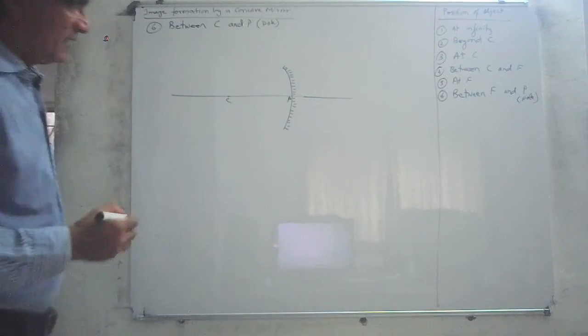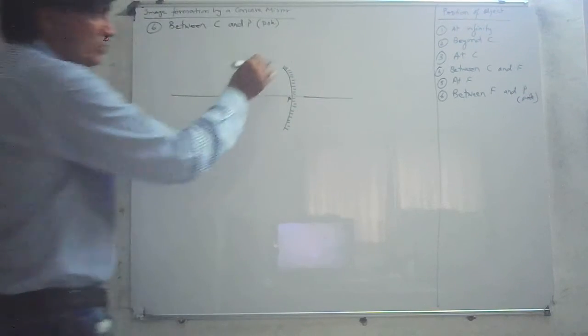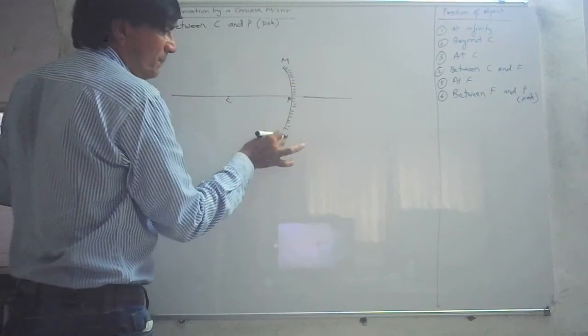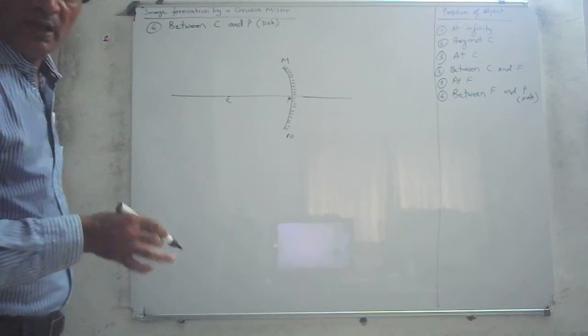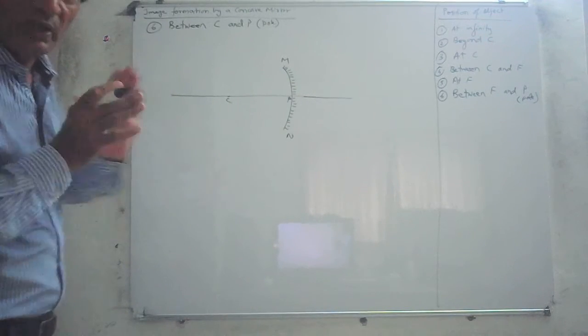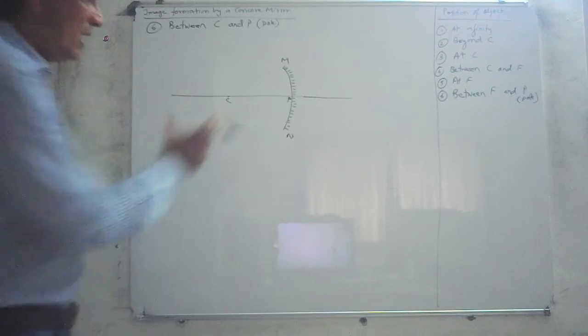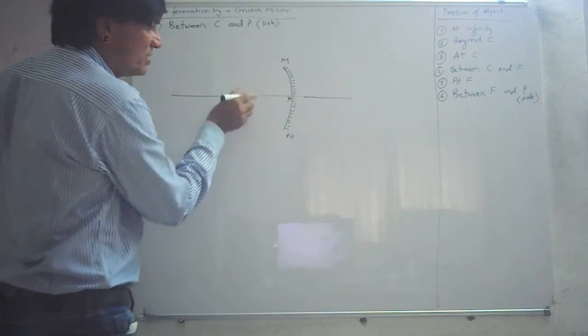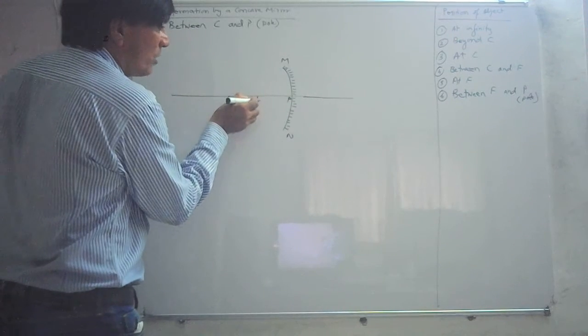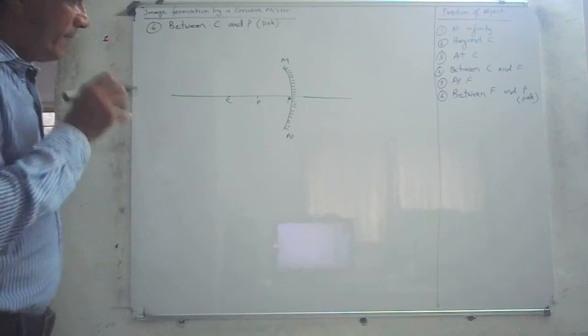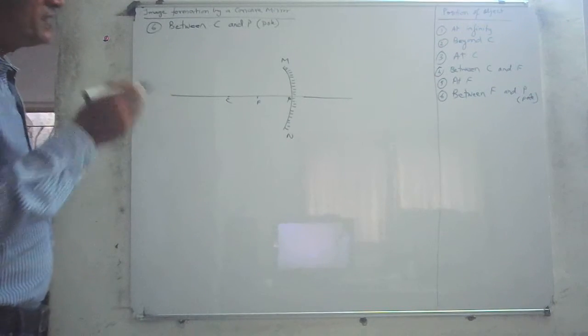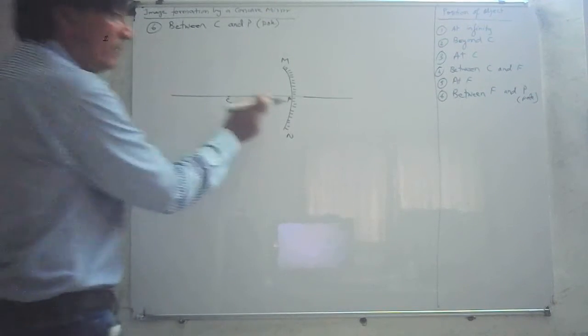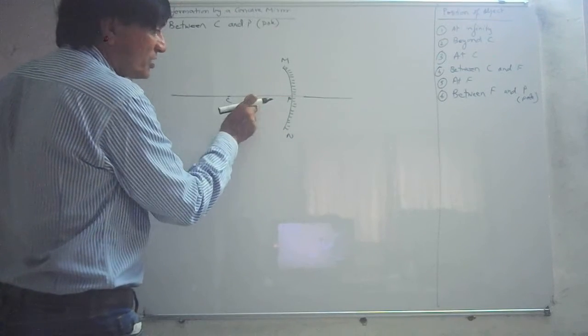After this, you can mark this as MM, the aperture of the mirror, or the size of the mirror through which light can pass. That is called the aperture. Half the distance, we call it F, the focal point or principal focus. Now, the object is placed between F and P, between the pole and the focus.